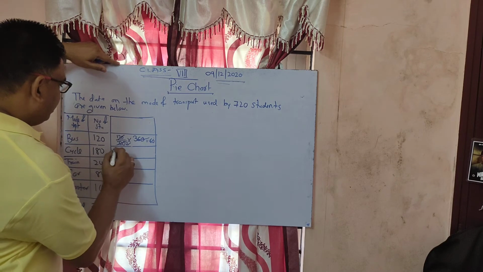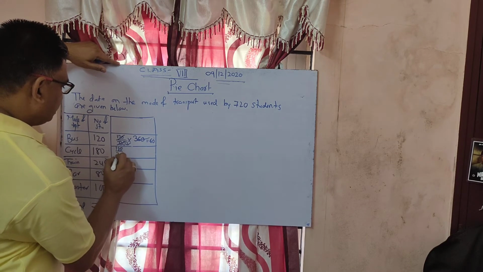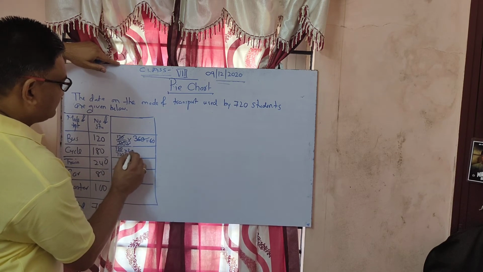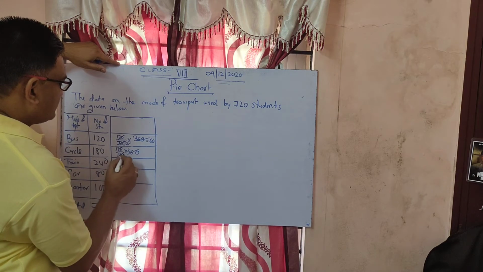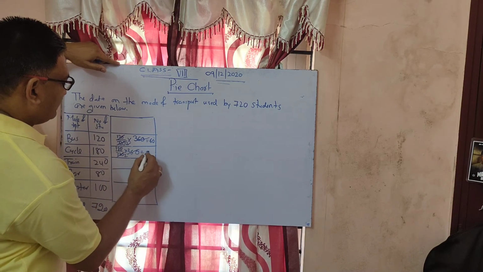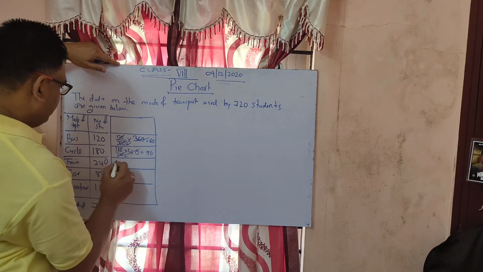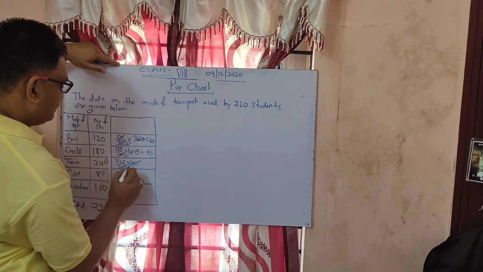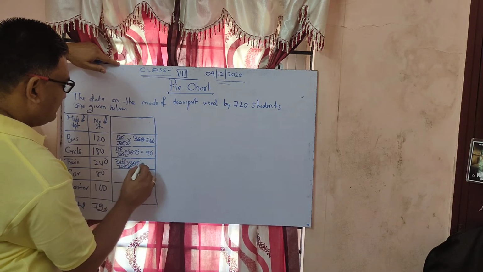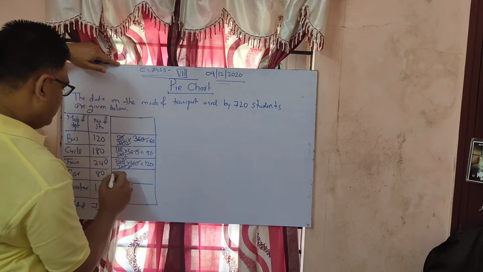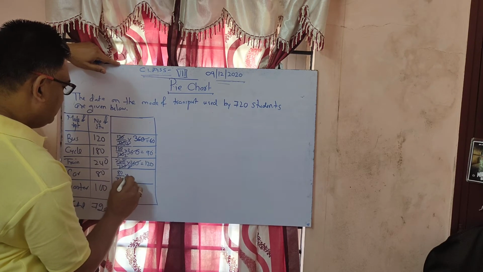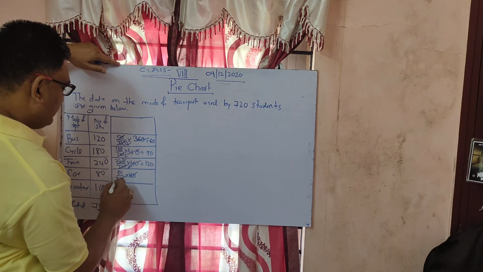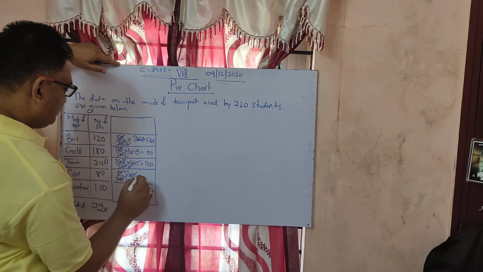In the same way, for cycles, 180 divided by 720 into 360, that is 90. For train, 240 divided by 720 into 360, that is 120. Next one is 80, so 80 divided by 720 into 360.